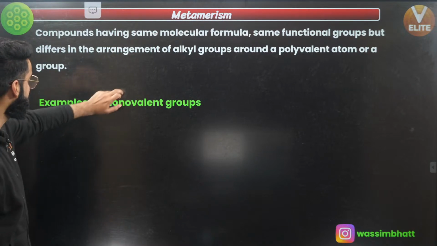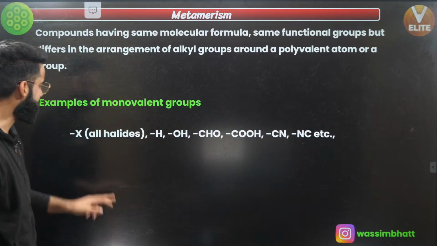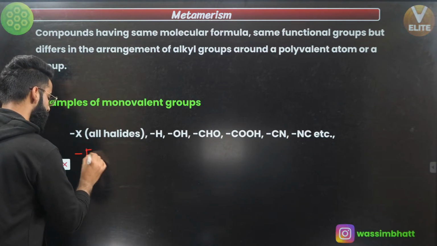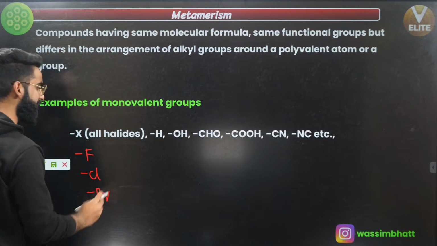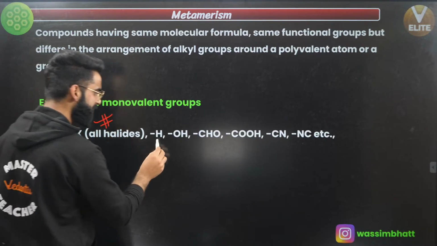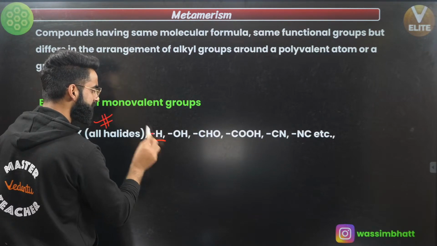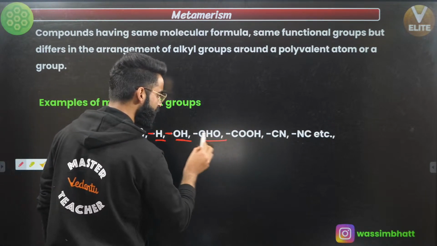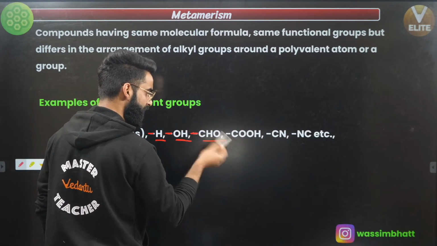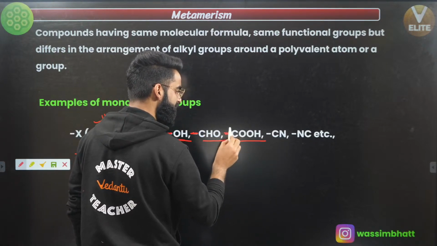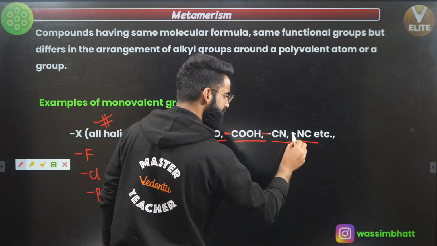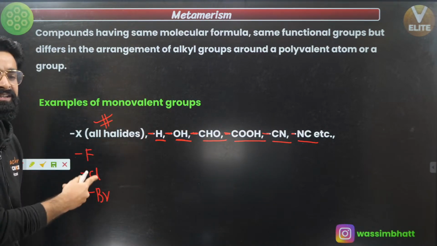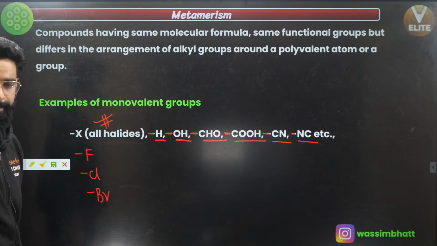Talking about examples of monovalent groups: all the halides, which include fluorine, chlorine, and bromine, are examples of monovalent groups. Similarly, hydrogen, which can be attached to the carbon chain through a single bond. The OH group, attached to the carbon chain with a single bond. CHO, which can be attached through this position. COH through this position. CN through this position. NC through this position. All these groups are examples of monovalent groups. They get attached to the carbon chain in only one way, okay?